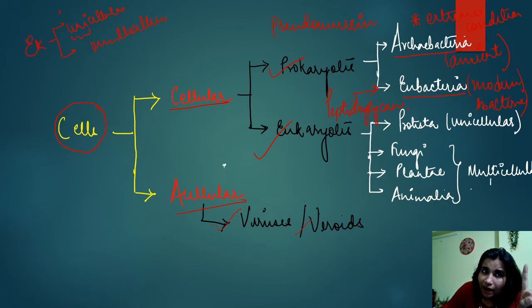Uni means one. Cellular means cell, right? These are those organisms which are made up of one type of cells, right? But if we talk about multicellular, these are the organisms which are made up of more than one type of cell, right? Example of unicellular will be protista, and multicellular example will be your plantae, fungi, animalia. These all are made up of many cells.